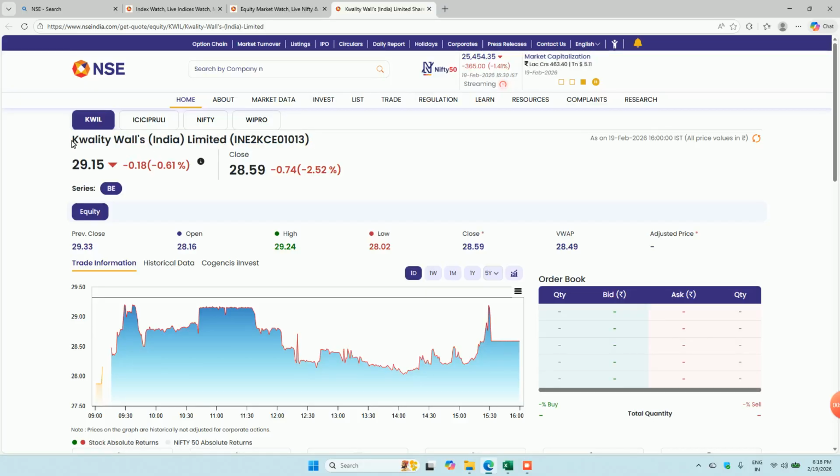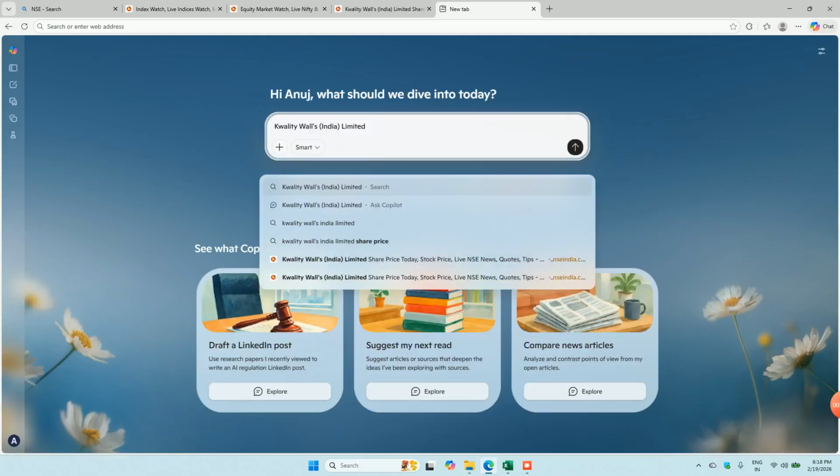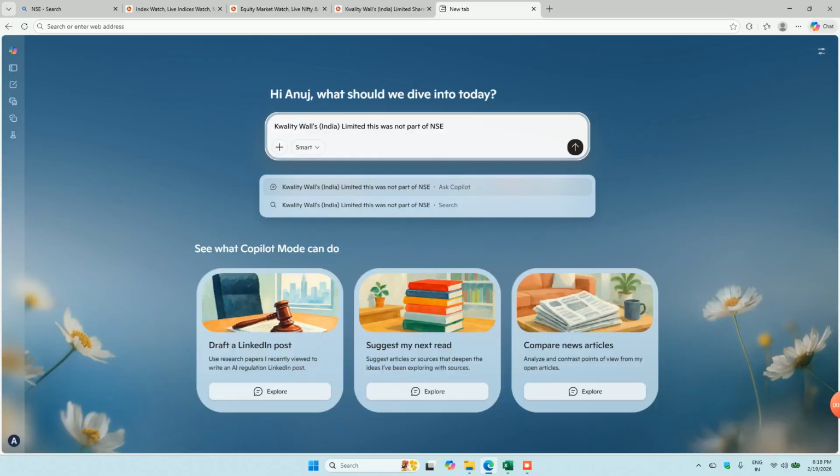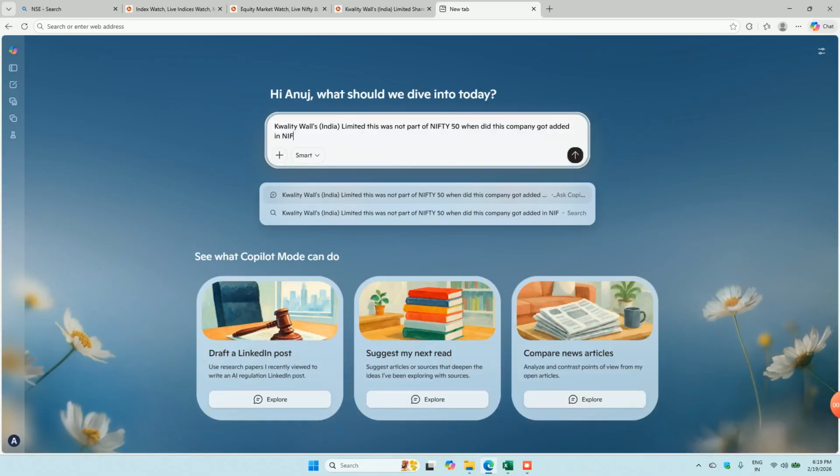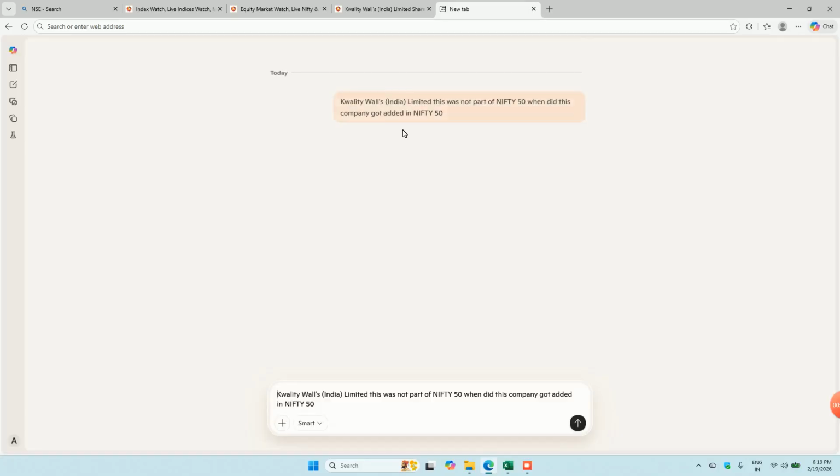Now, if I want to check this company, it was not part of NSE Nifty 50. When did this company get added in Nifty 50? Let's see.